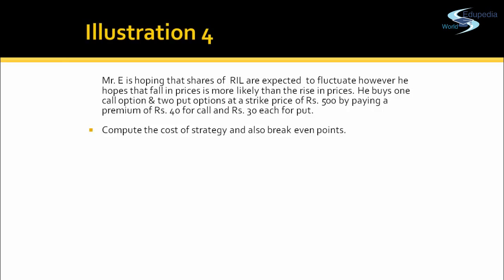Compute the cost of strategy. The cost of strategy is always the total expense that the investor has incurred. So the option holder has incurred 40 for one call, 30 for one put, and 30 for another put. So the total cost of strategy is 40 plus 30 plus 30, because he has bought two put options. So the cost of strategy is 100 rupees.